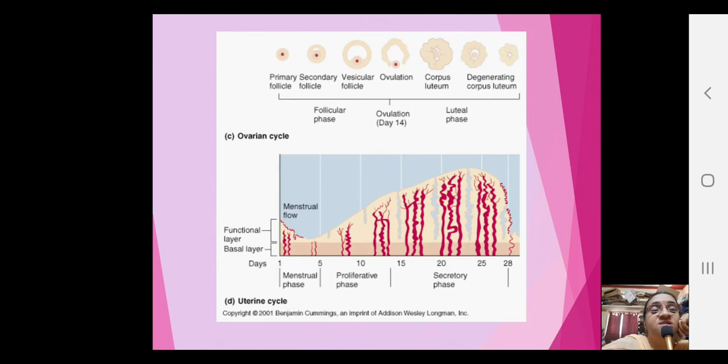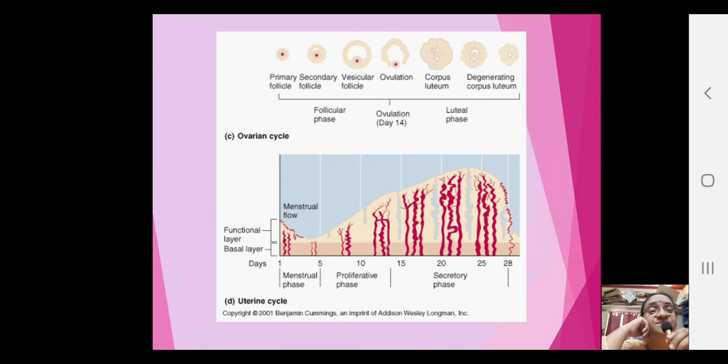Now in this picture there are two parts. In the upper part, please see children, there is a primary follicle, a secondary follicle, the vesicular follicle, and ovulation and corpus luteum being shown here. Look at the third one, the vesicular follicle, which is called the Graafian follicle. In it you are finding the red dot. The red dot is shown red for you to understand. That is your oocyte, the ovum, and there is a white thing coming up there, and that is a fluid filled cavity, the antrum.